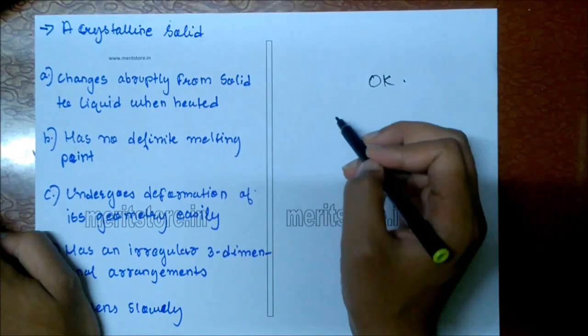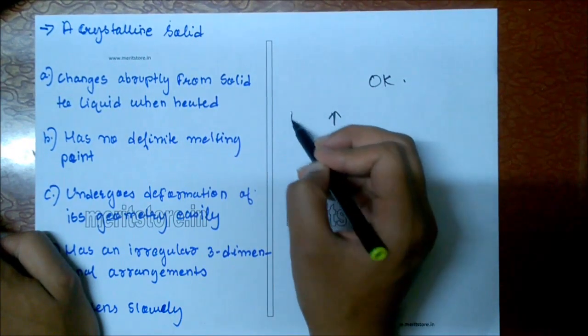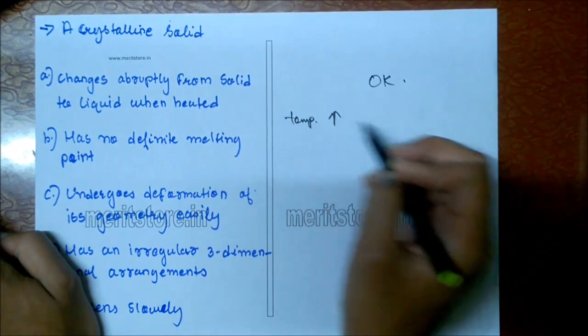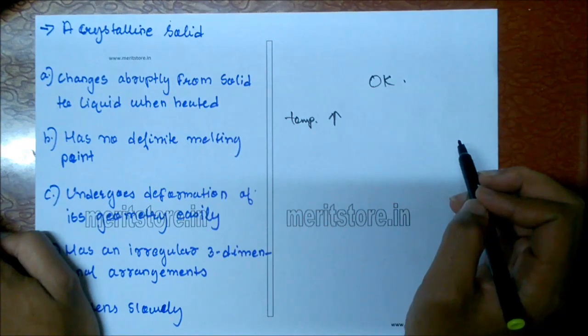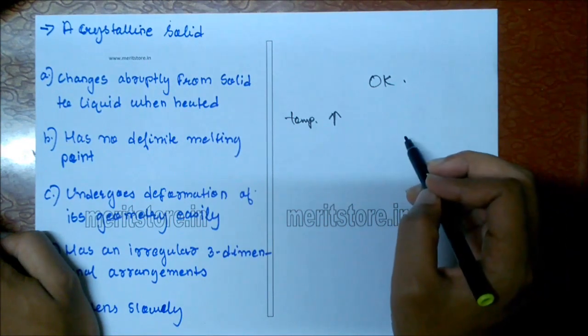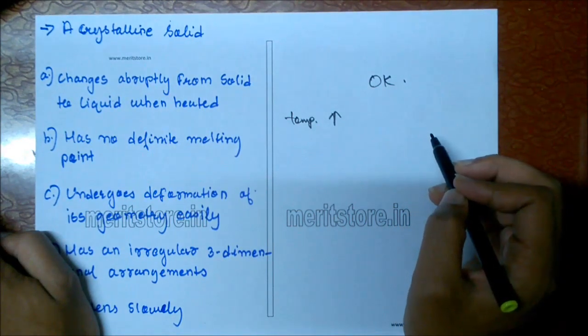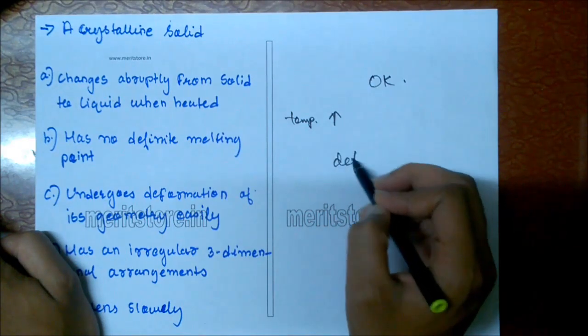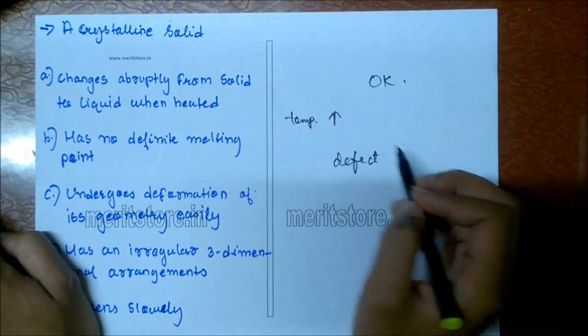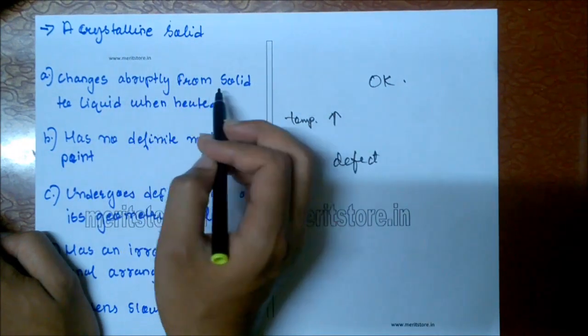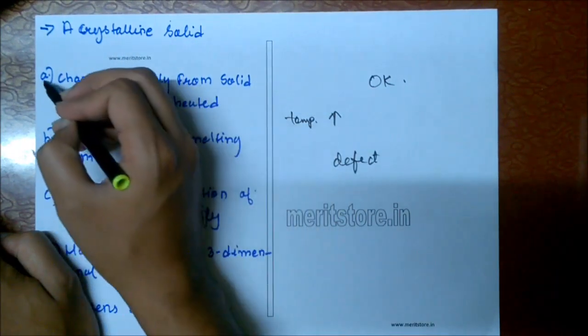As the temperature increases, the chance that the lattice site may be unoccupied by an ion increases. As the number of defects increases with temperature, solid changes into liquid. So a crystalline solid changes abruptly from solid to liquid when heated.